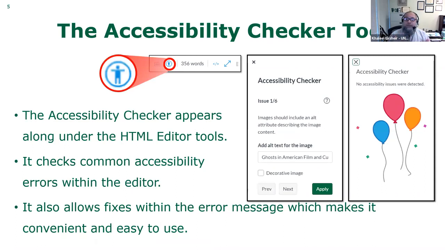Now, Canvas comes with two accessibility checkers. One that you can see when you create your page, when you are working with the HTML editor tool. When you are creating that page in your HTML editor tool, all the way at the bottom there's an icon that is like a man. If you click on that, it will give you the errors.